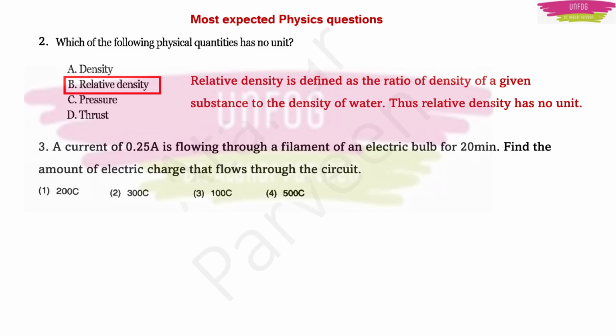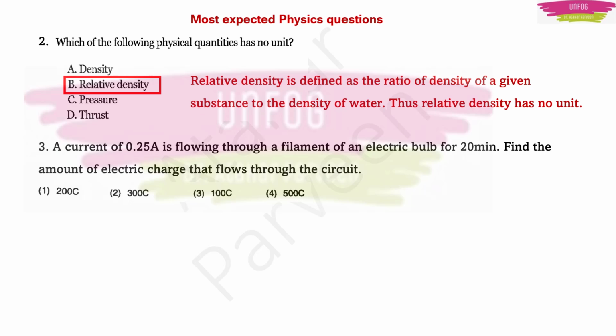Another expected question. This is from current electricity. The question is, a current of 0.25 ampere is flowing through a filament of an electric bulb for 20 minutes. Find the amount of electric charge that flows through the circuit. Here they are giving four options: 200 coulombs, 300 coulombs, 100 coulombs and 500 coulombs. What is this coulomb? Coulomb, C, is a unit of electric charge.